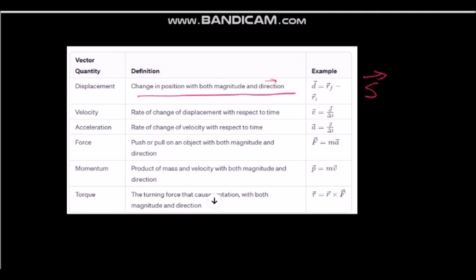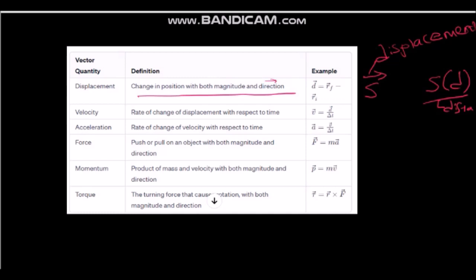Most of the time we put an arrow for vector quantities. For distance we can write simply d without an arrow. This one is displacement, and this one is distance without an arrow.